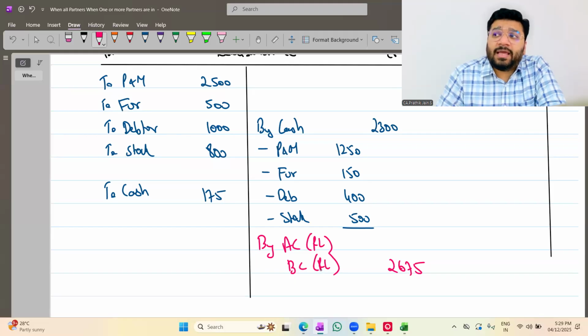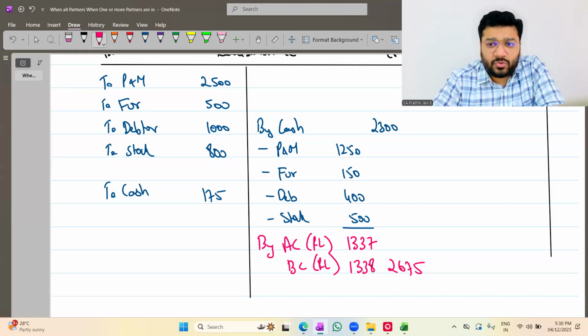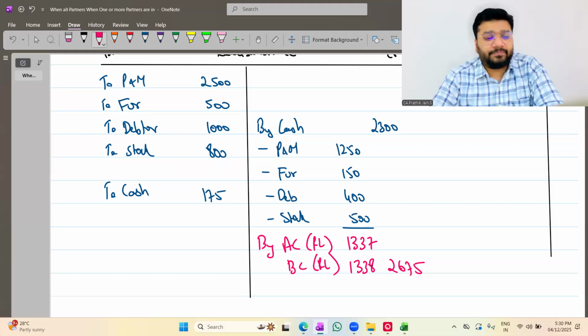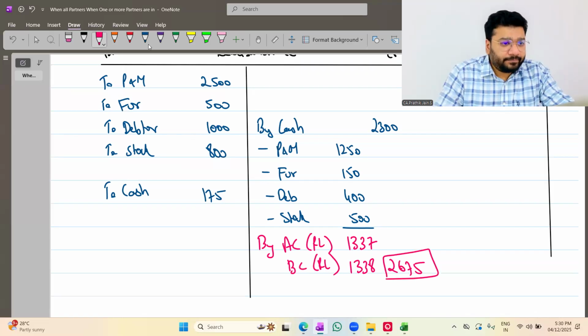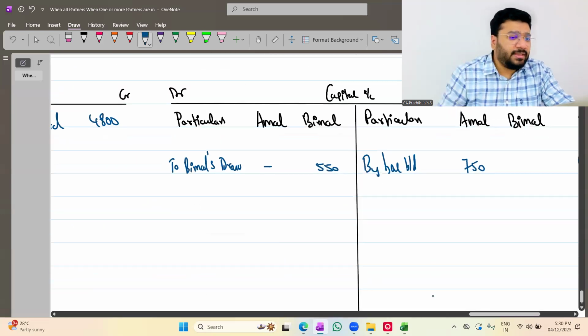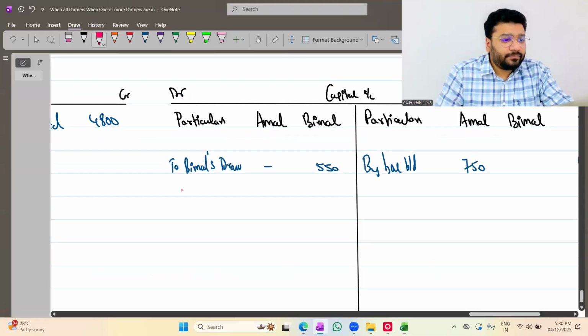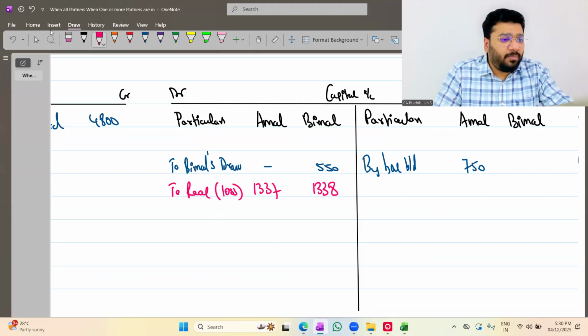1337.5. So we can't write in point. So one has to go up and one has to go down. 1337, 1338. Correct? So one I'm rounding up, one I'm rounding down. Okay, not okay? Okay, sir. Without forgetting, post this in the capital account. To realization, in bracket loss. One is 1337 and one is 1338. Any problem? Online people, any problem? No, sir. Super.